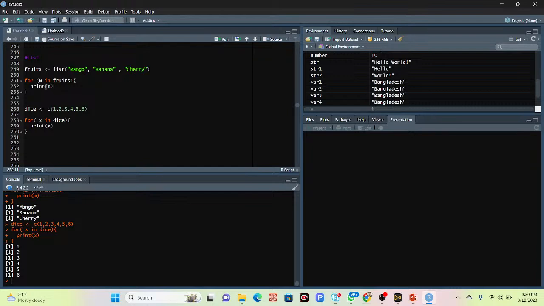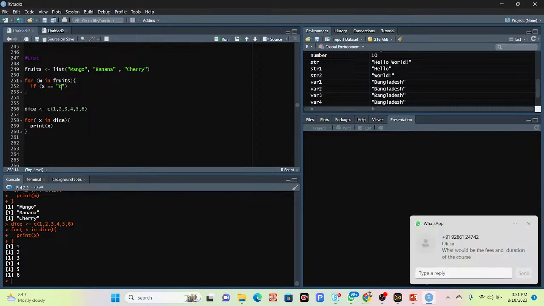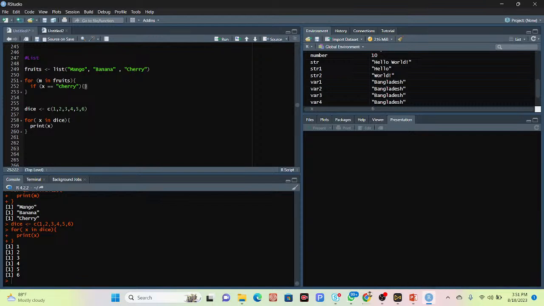So I put here for m in fruits, and then make the condition: if x equals a fruit name, such as cherry, then what happens? Then it will break. It does not print.